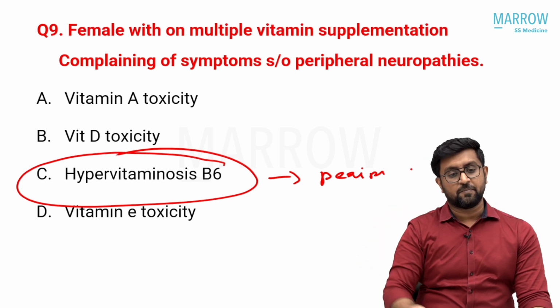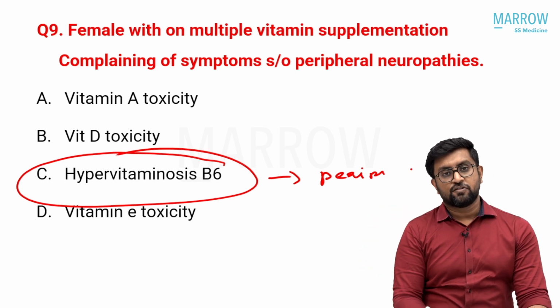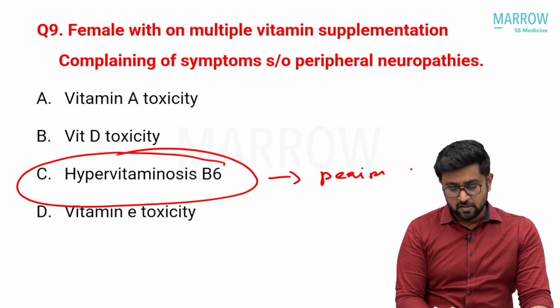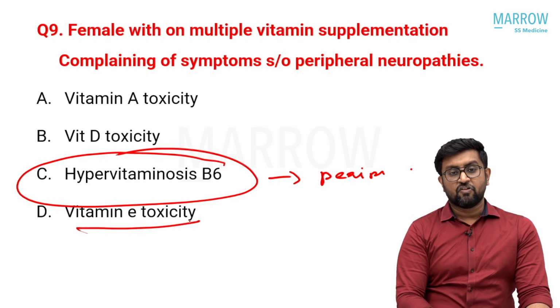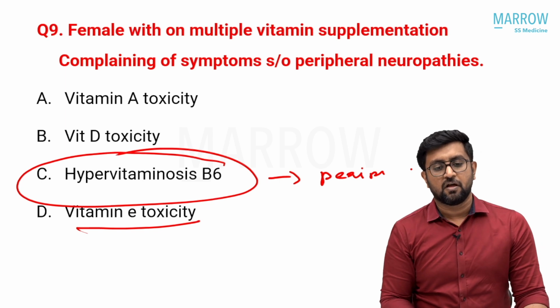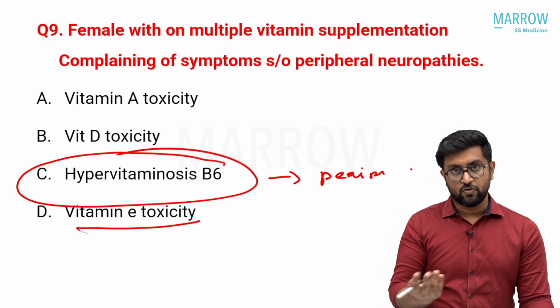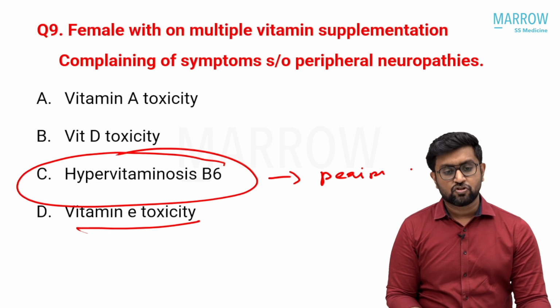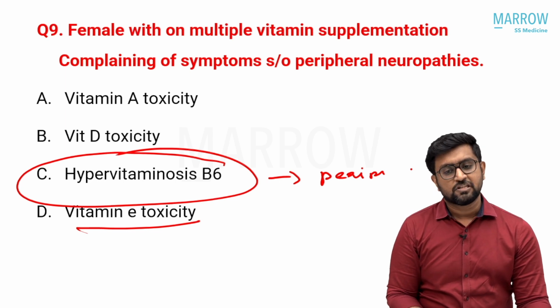It is a fat soluble vitamin. And vitamin D also is fat soluble and doesn't cause much neurological symptoms, but they can cause aches and pains. And vitamin E deficiency can present with myelopathy, myeloneuropathies, subacute combined degeneration. By hypervitaminosis, B6 is the answer, which causes peripheral neuropathy.